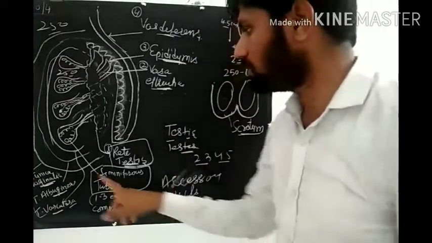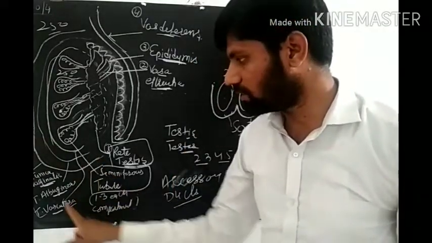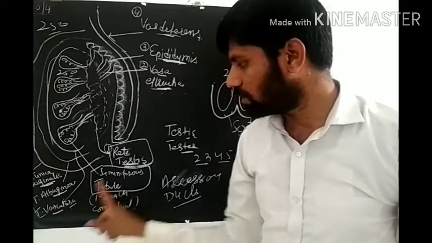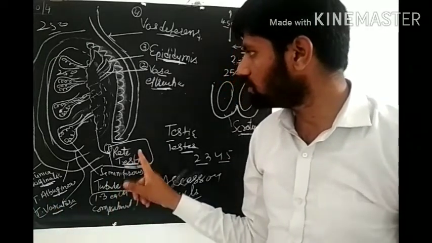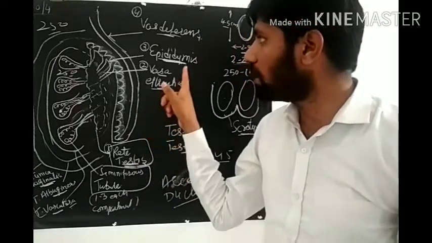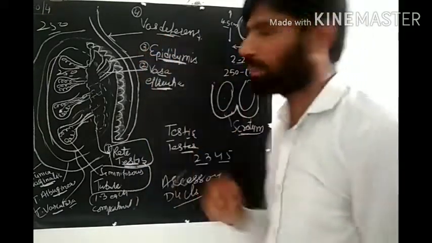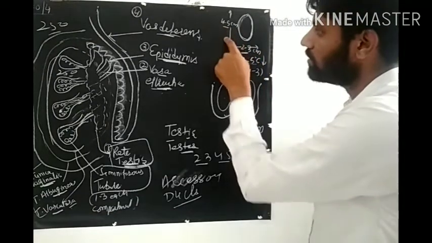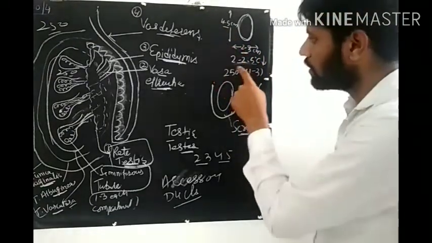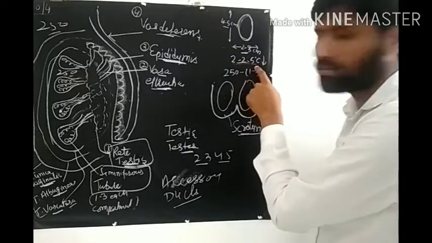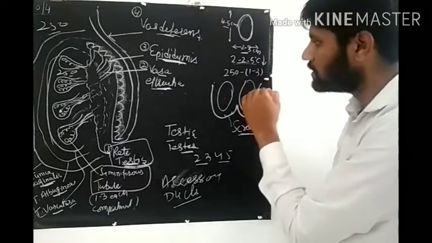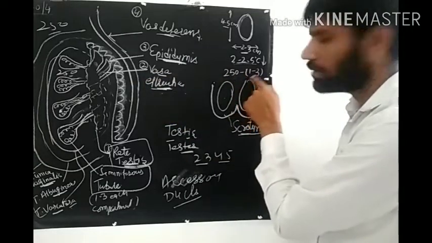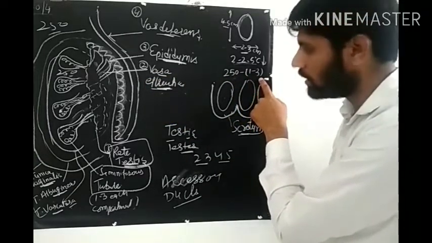So this is the structure of testis. So tunica vaginalis, albuginea, vasculosa, seminiferous tubule, rete testis, vasa efferentia, epididymis, vas deferens. ओवल स्ट्रक्चर है, 2 to 3 सेंटीमीटर विड्थ, 4 to 5 सेंटीमीटर लेंथ है, 2 to 2.5 डिग्री लेस टेम्परेचर रहता है. 250 कंपार्टमेंट्स होते हैं. In one compartment there are 1 to 3 seminiferous tubules होती हैं.